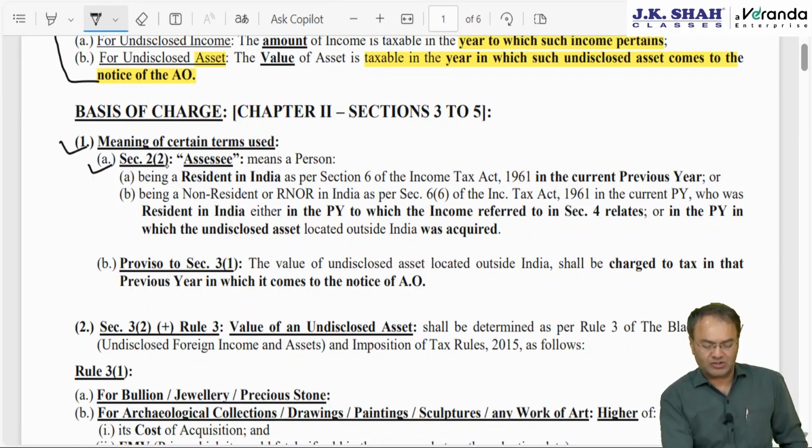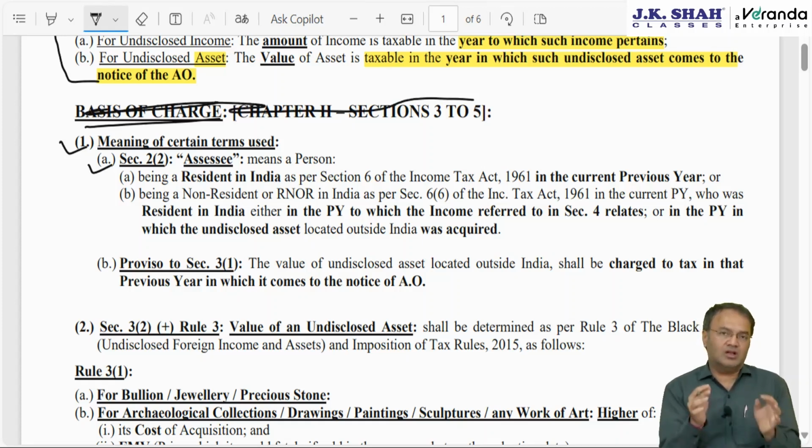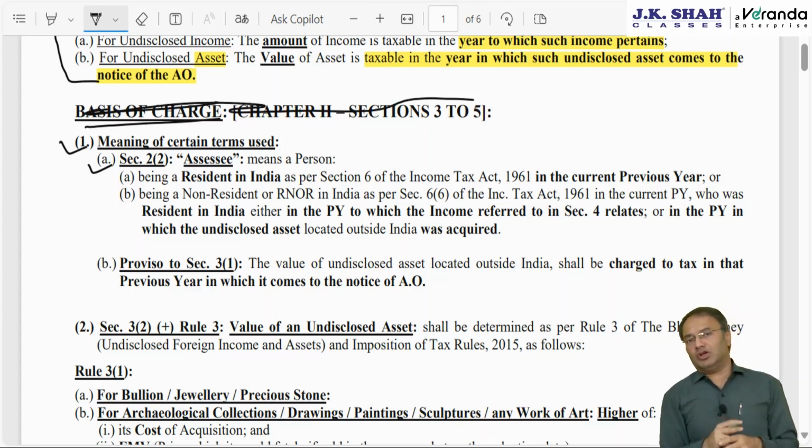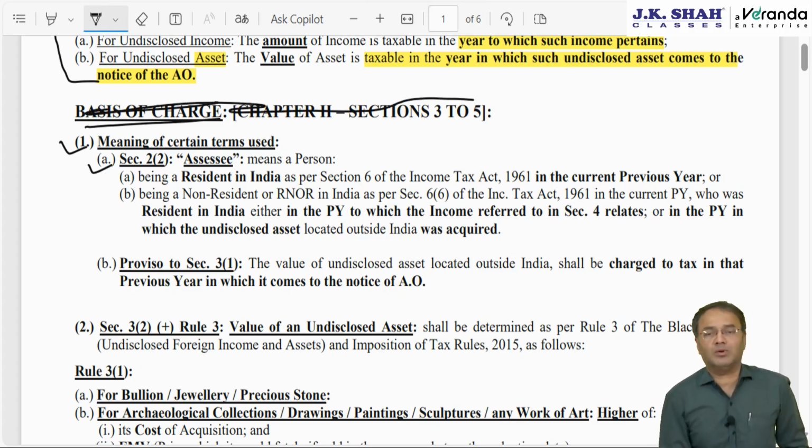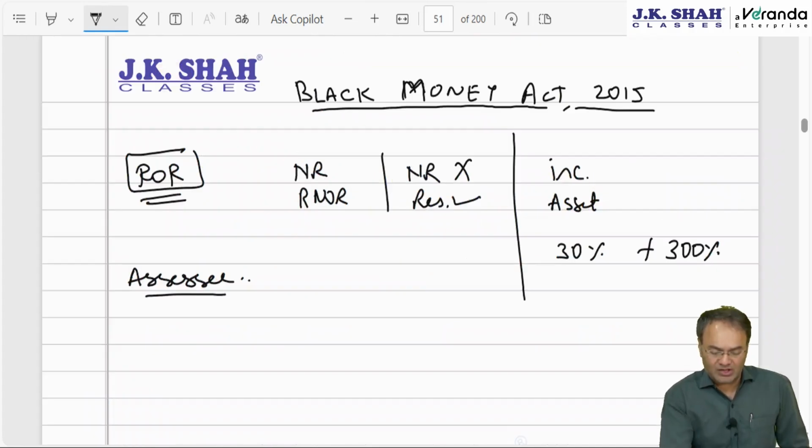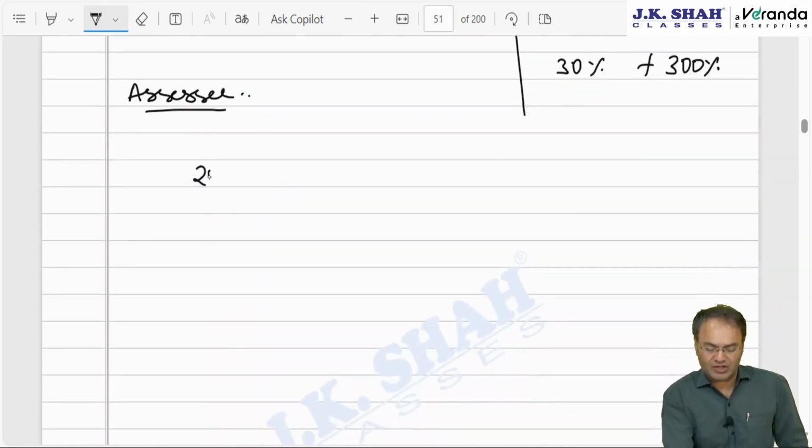The first point is definition, meaning of certain terminologies used under basis of charge. Basis of charge title is irrelevant. Simply assessee definition. No need to remember section number, subsection, clause number. Assessee here would mean a person who's ROR. The question is, in which year should he be ROR? In our example, income was earned in financial year 18-19, which comes to notice of AO in financial year 24-25.